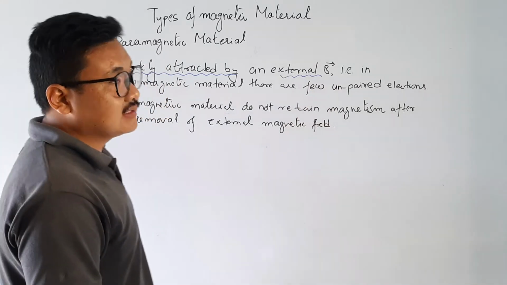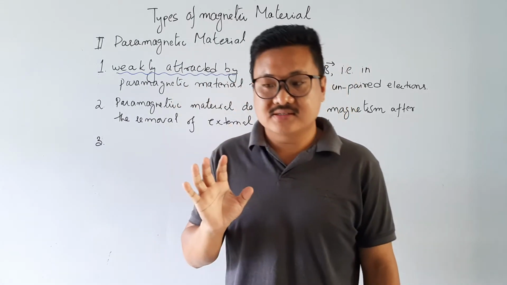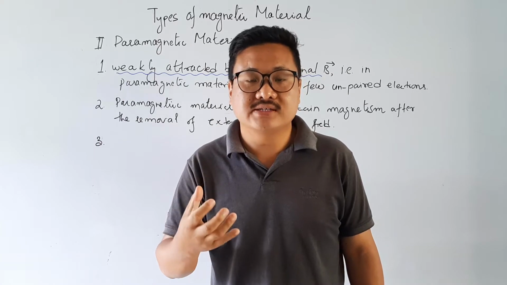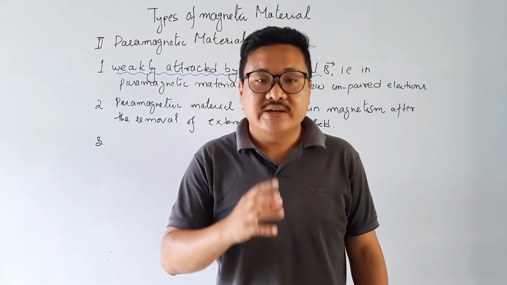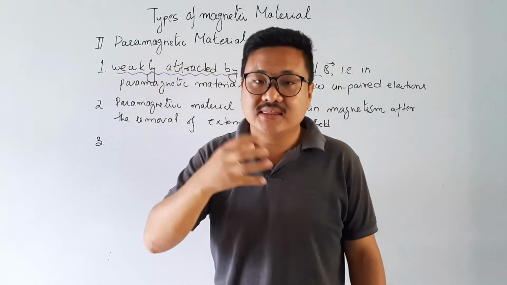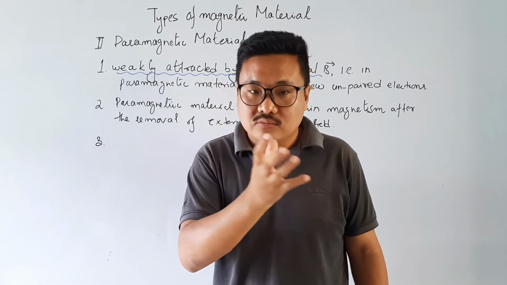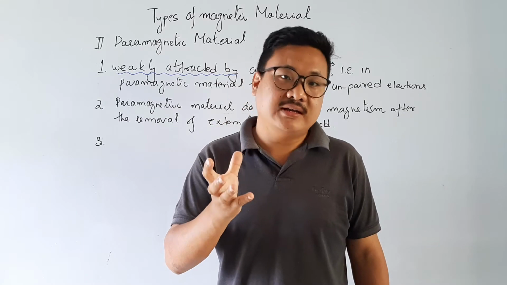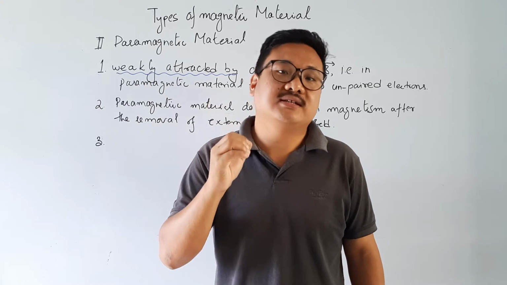So there must be some magnetic properties. What it means is that whenever it attracts, there must be some magnetic properties in that magnetic material, which is my paramagnetic material. Now we studied that the magnetic properties and magnetism in matter are because of the spin of electrons, the motion of the electrons, and if there are unpaired electrons, then magnetism exists.